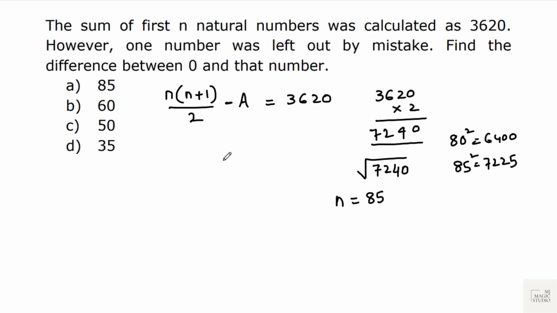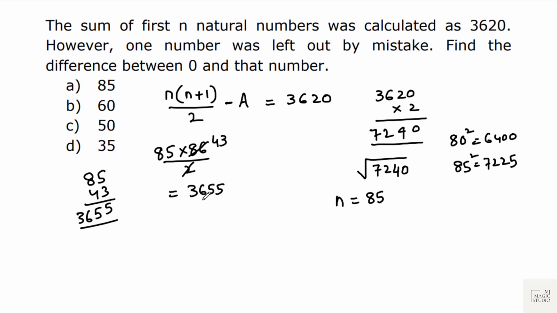And we can put in n equals 85 here and check what should be the actual sum of the first 85 natural numbers. 85 into 86 by 2, that is 85 into 43, and we get 3655.